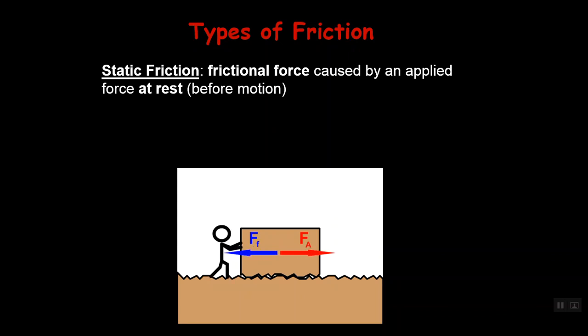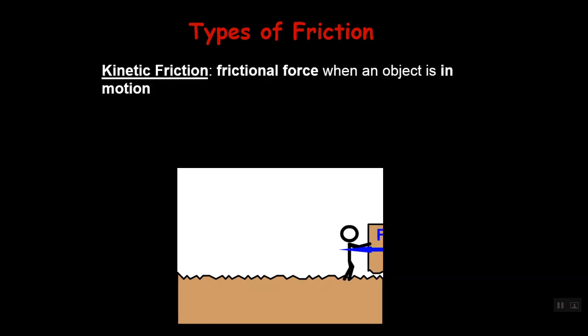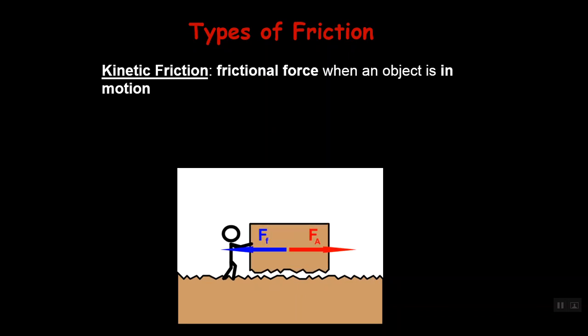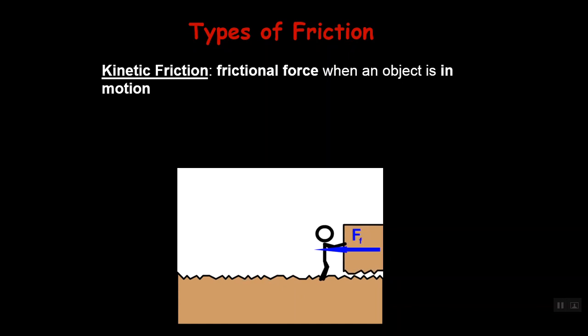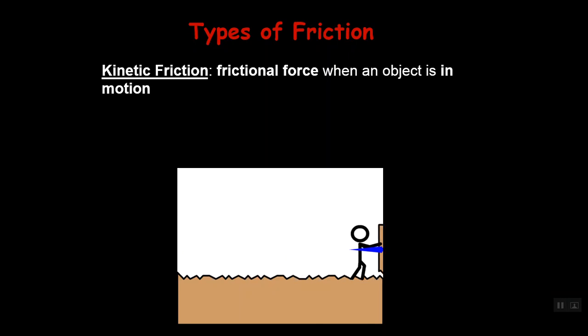The frictional force depends on the roughness of the surface and the mass or the weight of the object. Once I apply enough force to overpower the frictional force, we have what we call kinetic friction, and that is when the object is in motion. A small hint is that kinetic friction is always less than static friction. So what's the application? It always takes more force to start moving a heavy object, but as soon as it moves, you don't have to push as hard.